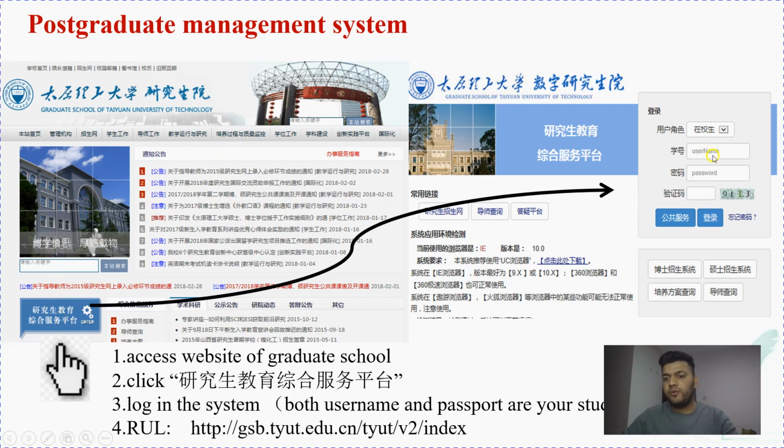Here you can write your username, password, and this code. Your username is your student number. I am shooting this video in 2022, so nowadays the password is YJS followed by your student number. Suppose your student number is 12345678, then the password is YJS12345678. I am repeating again: the username is your student number, and the password is YJS in small letters and then your student number.